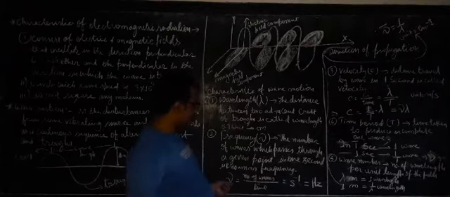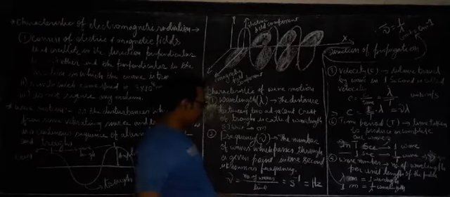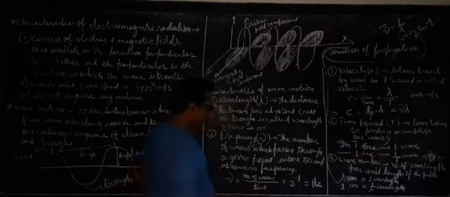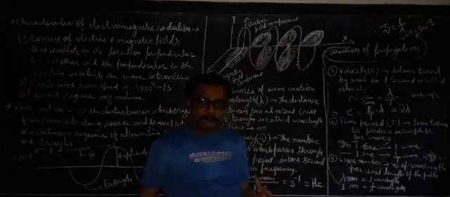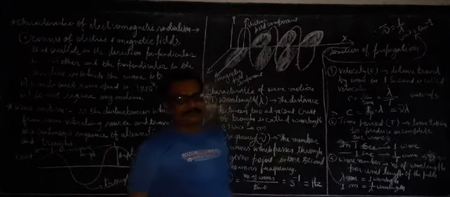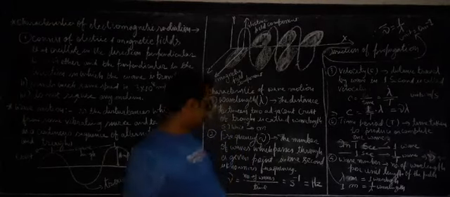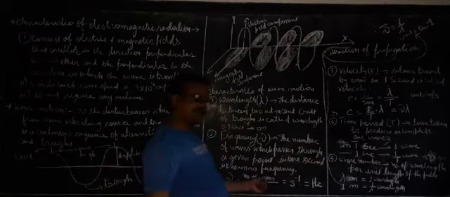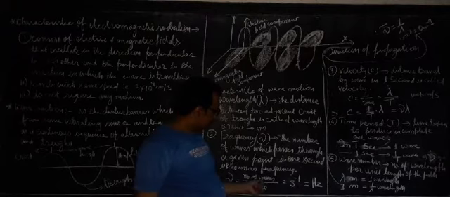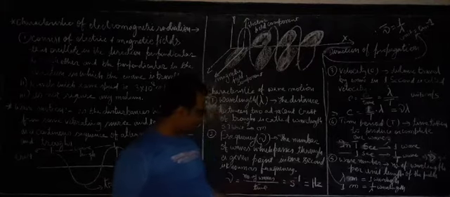So frequency will be what? Number of waves by time. In a particular time we will count the number of waves, and that number of waves will be divided by time. Number of waves divided by time. The number of waves is just a number, it has no unit, and time has an SI unit of second. So it will be number of waves by second. Wave has no unit, that's why it will be per second.